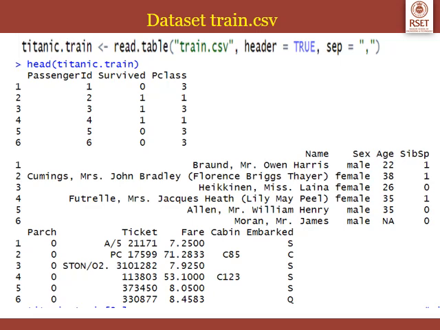So here I have displayed the first 6 rows in train.csv. Initially the train.csv file was read into a data frame called titanic.train. So the first 6 rows, if you notice, you can see the first column is passenger ID, next one is whether the passenger has survived or not, next one is the passenger class, then the name of the passenger, sex, age, then there are few more other attributes like parch, ticket, fare, cabin, embarked, etc. So these are the various columns inside titanic.train.